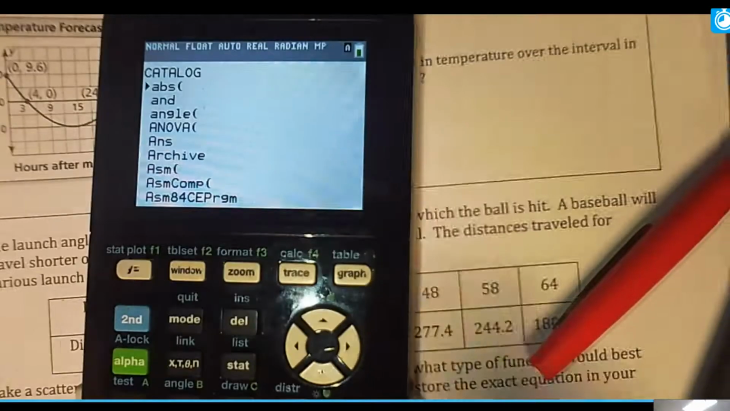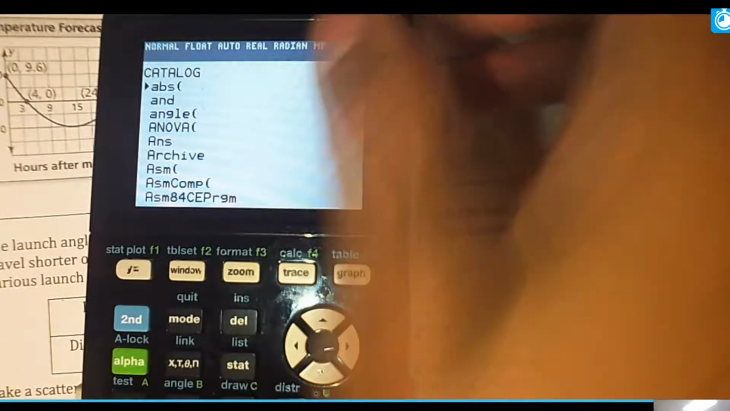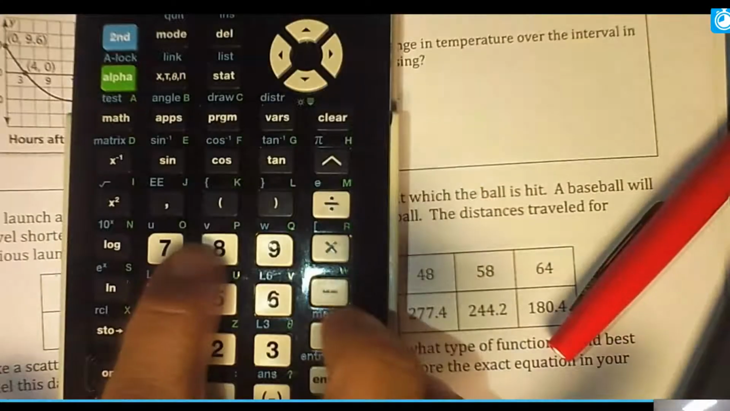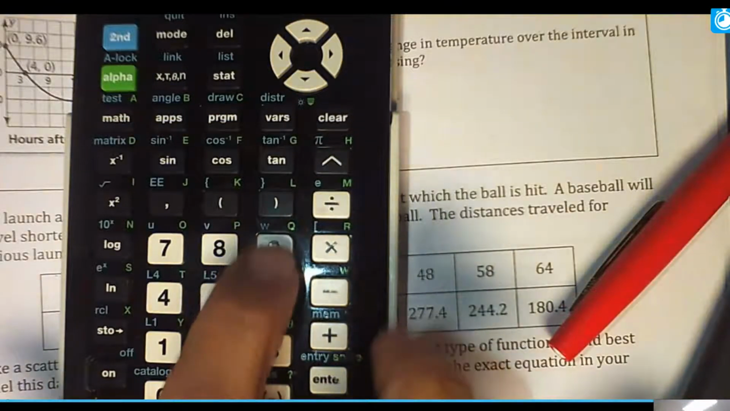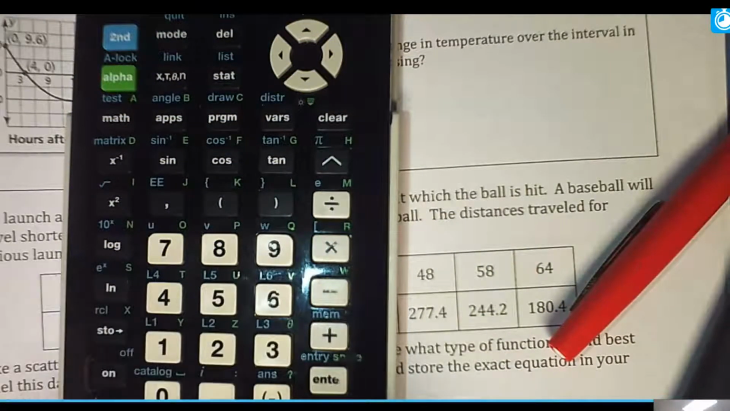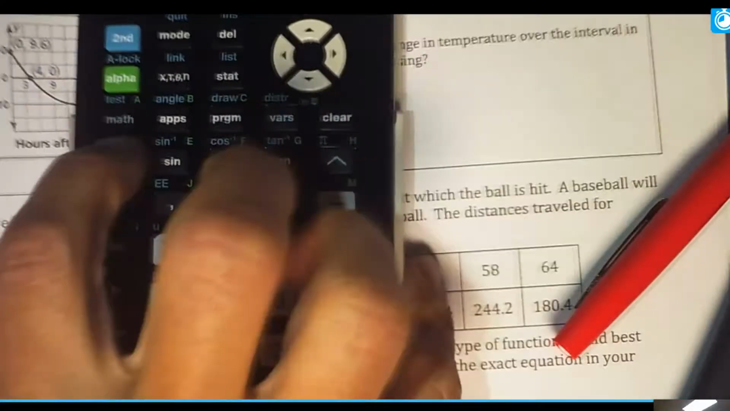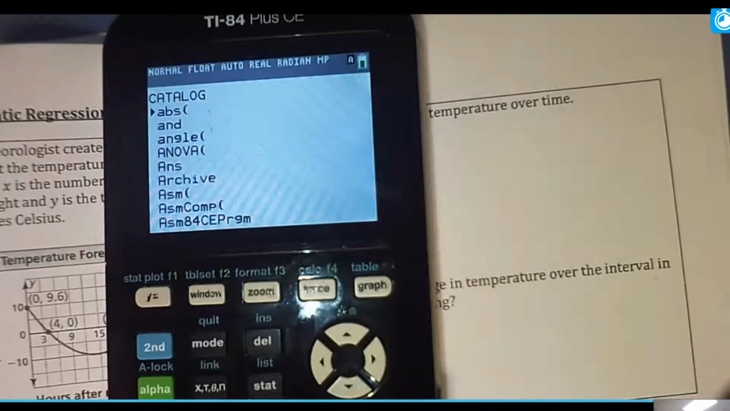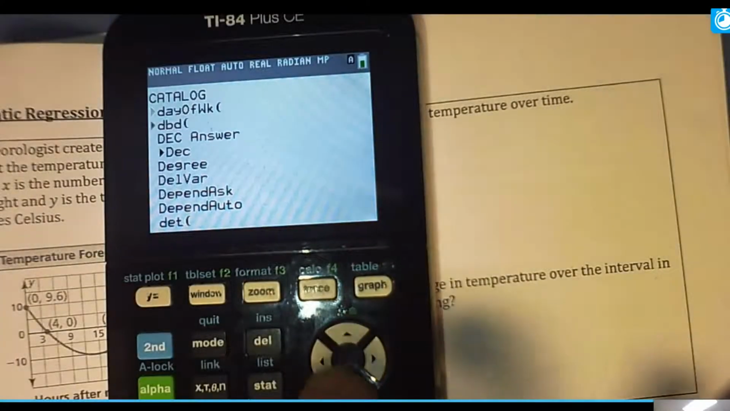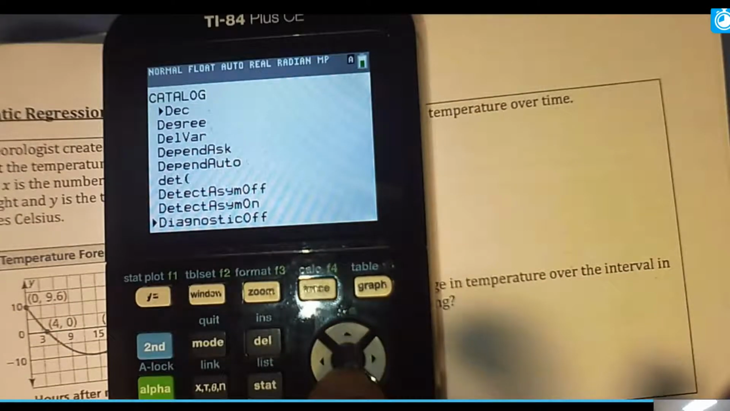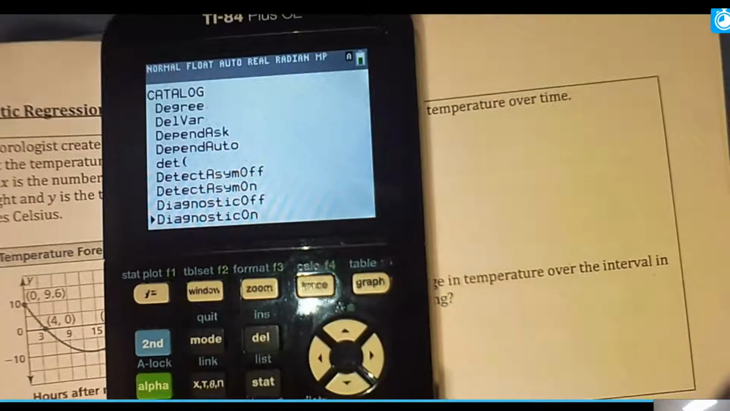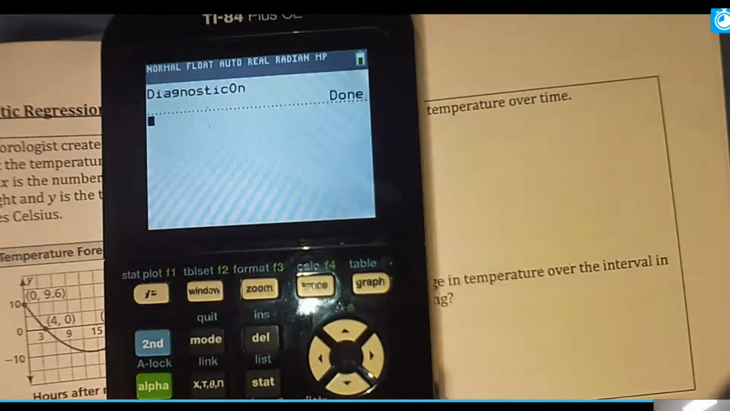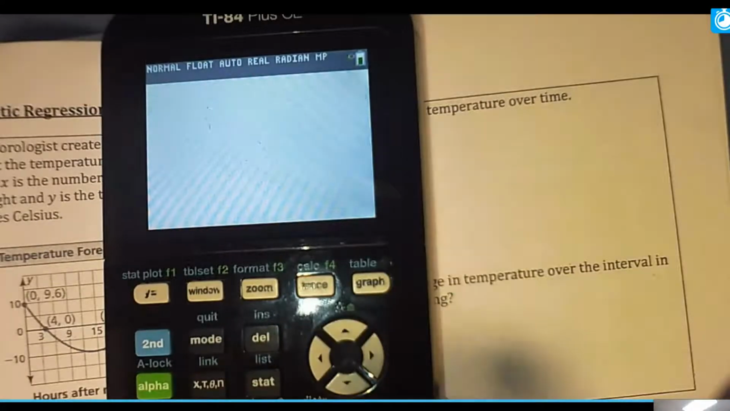Up here, this little A appearing means it's in alpha mode, and anytime I type a number like 9, I would go to W. So I want to go to D for diagnostics. I'm going to press second 0, and then press this X to the -1, so it jumps me straight to my diagnostics. I'm going to scroll down until I see diagnostics on, and I'm going to hit enter, enter, and I'm done. Now, if you didn't get that, you need to rewind and get that diagnostics turned on. It should say done. So I'm just going to clear that out.